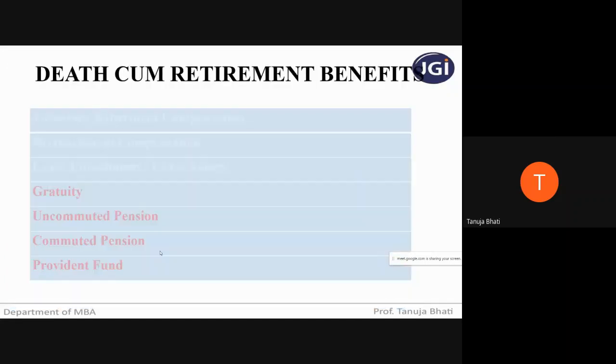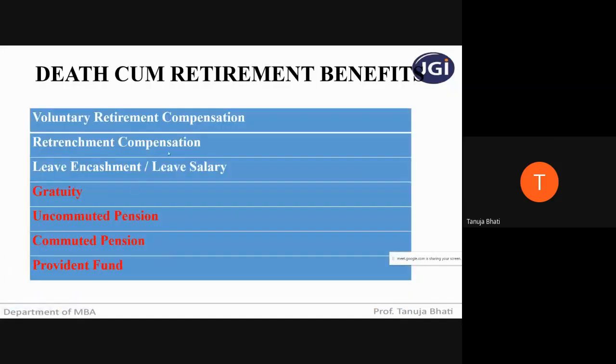Death cum retirement benefit: in our previous lecture, lecture number 8, we saw what voluntary retirement compensation is, the taxable amount of retrenchment compensation, and what leave encashment and leave salary are. Today we will be covering gratuity, uncommuted and commuted pension, and provident fund. But before we start, let us individually see the problems on these 3.